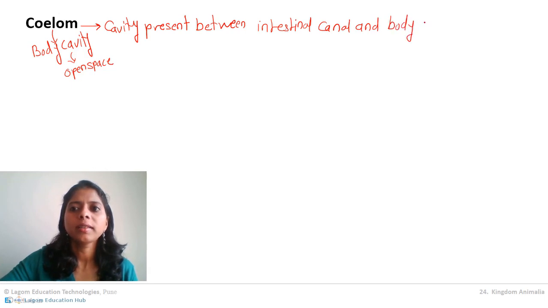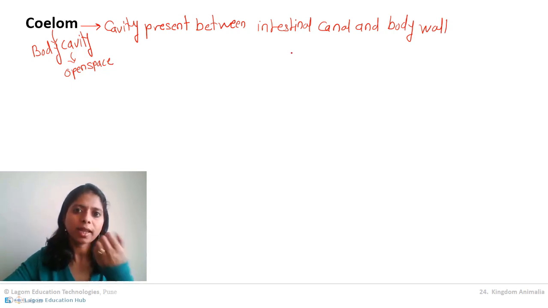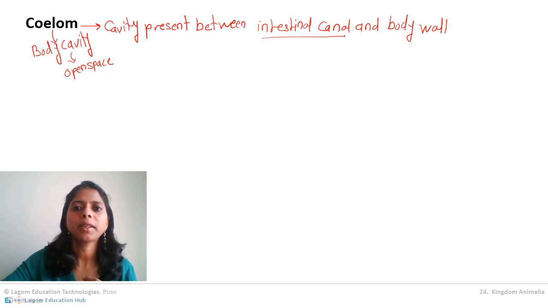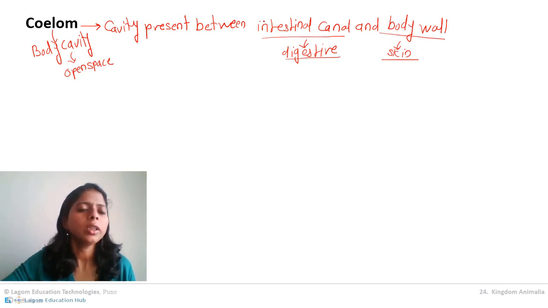Try to understand this definition. Intestinal wall means our digestive tract. The body wall literally means skin. So whatever cavity is present between the digestive system and skin, it is actually the coelom.